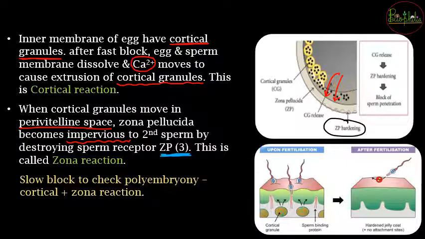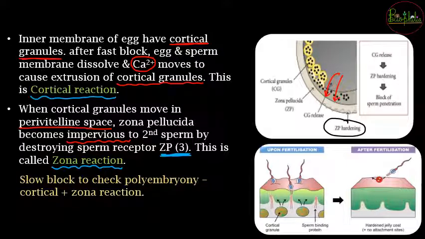So ZP3 receptors are going to get destroyed, जिसकी वजह से new sperms will not be attached. अटैच नहीं होंगे, वो select नहीं होंगे, they are not going to come inside, and rest of the sperms which were trying to surround the particular egg, these are going to be thrown away. So that is going to be called as a zona reaction. So जैसे ही the zona pellucida becomes impervious, ZP3 receptors destroy हो जाते हैं, that is zona reaction. But the throwing out of cortical granules into the perivitelline space, that will be called as cortical reaction.